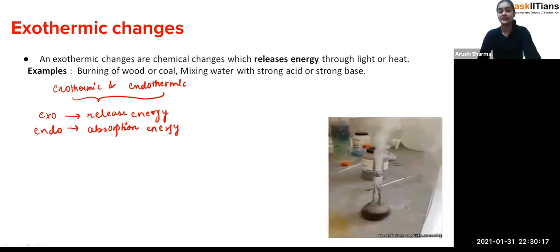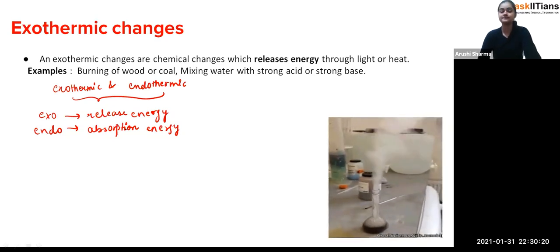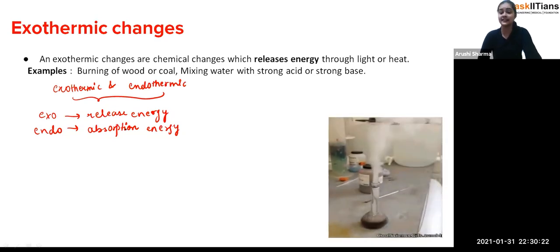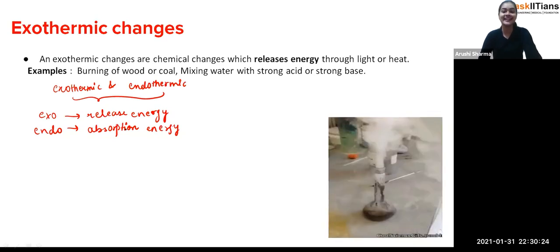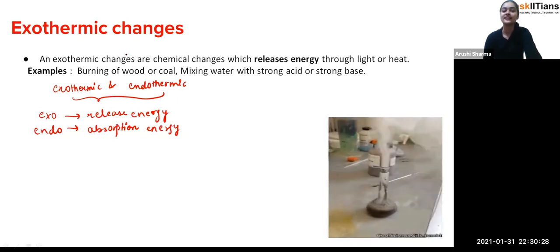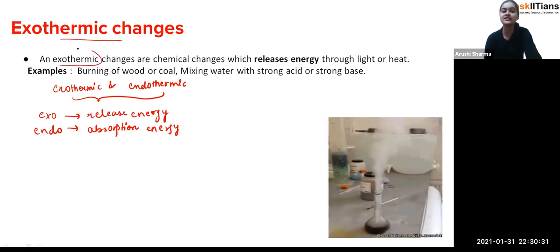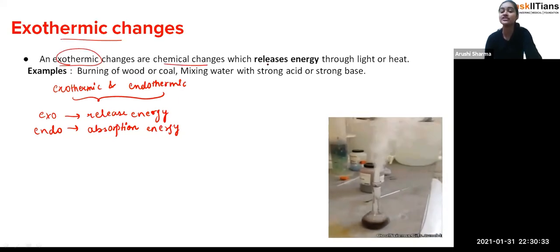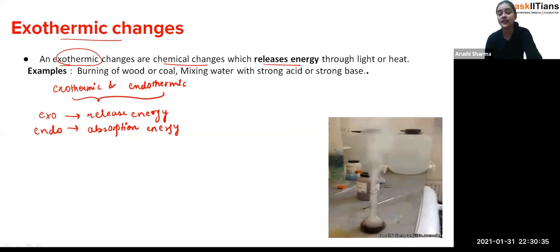And this topic you are going to study in your class 10th as well, so it could be a good thing for you. So what are the exothermic changes? Exothermic changes are chemical changes which release energy through light or heat.